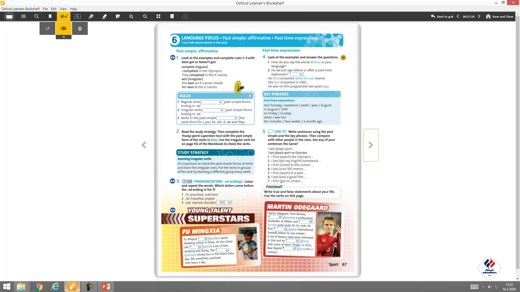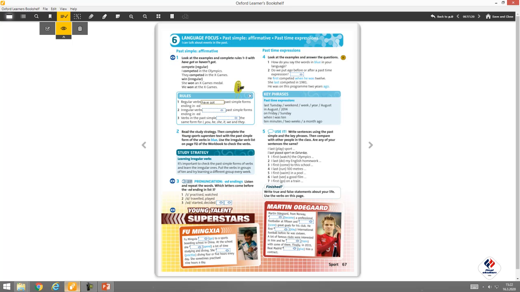Okay, I'm on the language focus part, which is about the grammar, and here we have rules. Look at the rules chart, please. Number 1, regular verbs have got past simple forms ending ed, of course, because they're regular, like play, played, watch, watched.